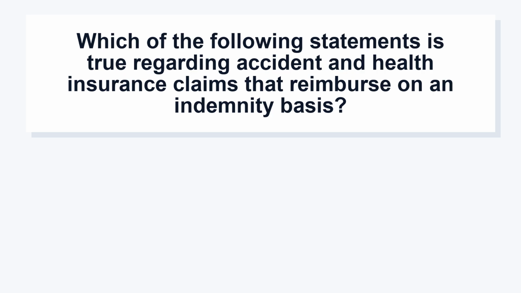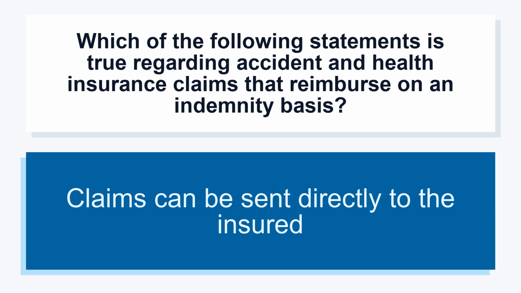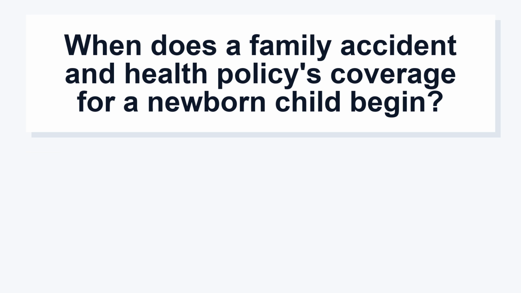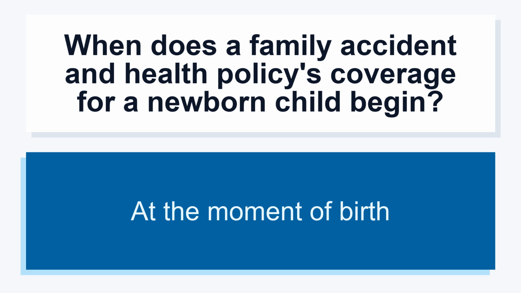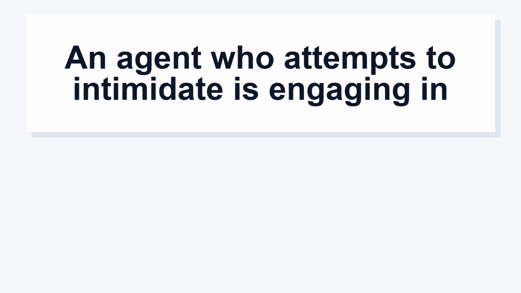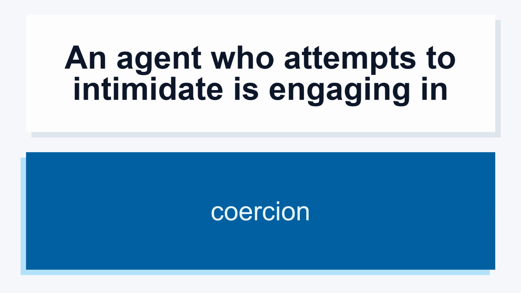Which of the following statements is true regarding accident and health insurance claims that reimburse on an indemnity basis? Claims can be sent directly to the insured. When does a family accident and health policy's coverage for a newborn child begin? At the moment of birth. An agent who attempts to intimidate is engaging in coercion.